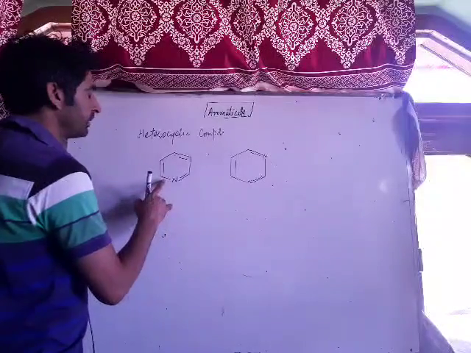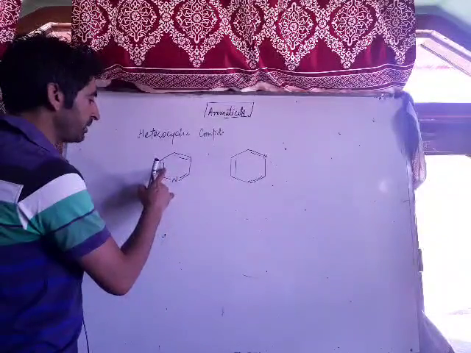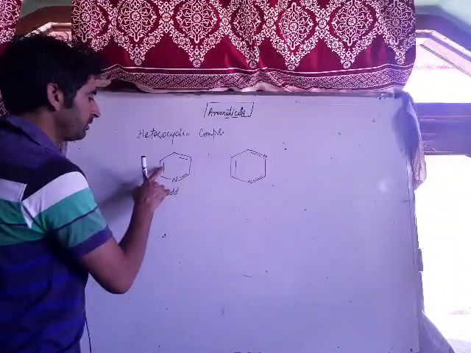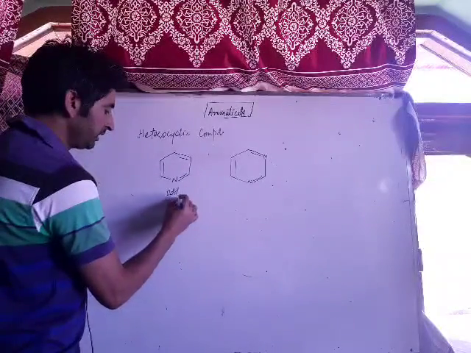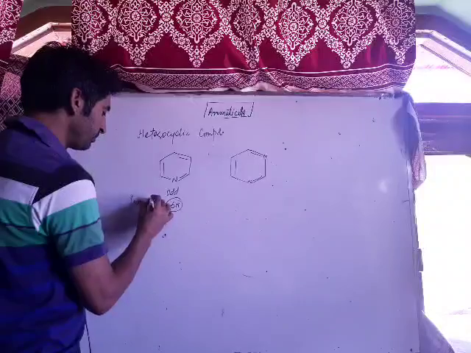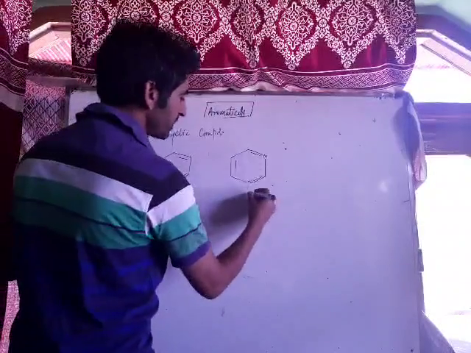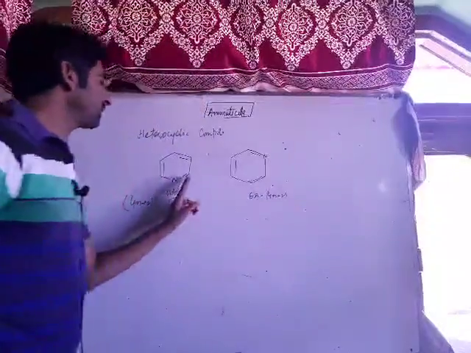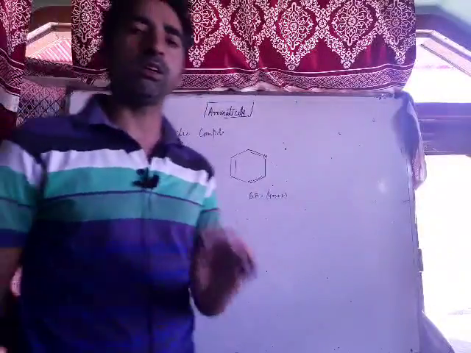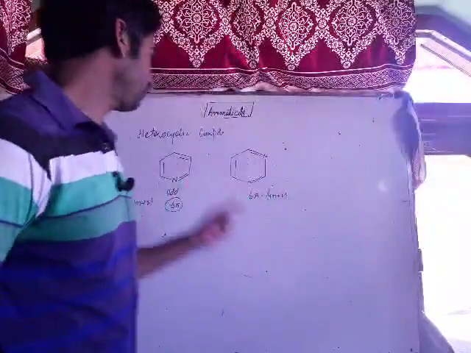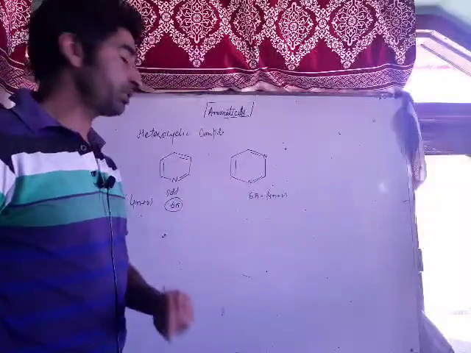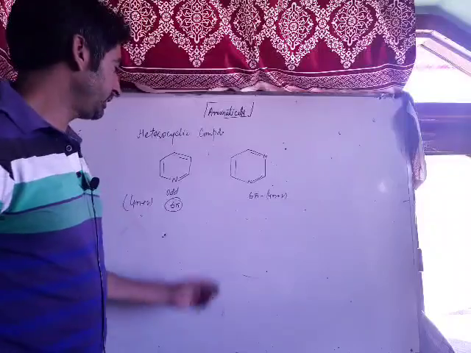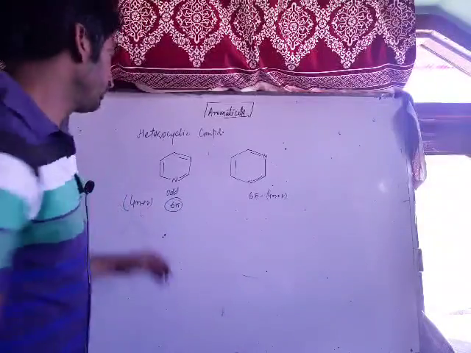Now see the number of pi bonds: 1 pi bond, 2 pi bond, 3 pi bond, means odd pi bonds, or you can count 2, 4, 6 pi electrons. 6 pi electrons means 4n plus 2 rule is followed. In this case also 2, 4, 6 pi electrons, 4n plus 2 rule is followed. Either you can check the odd number of electrons. If there are odd number of electrons, then it will be aromatic, provided it should be cyclic, conjugated, and the molecule should be planar in nature. So both A and B are aromatic in nature.